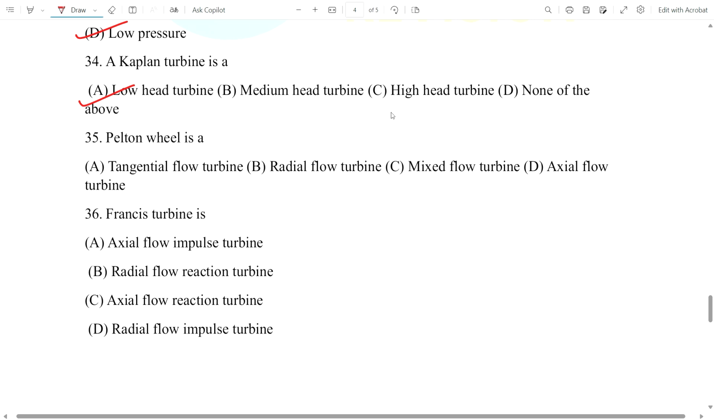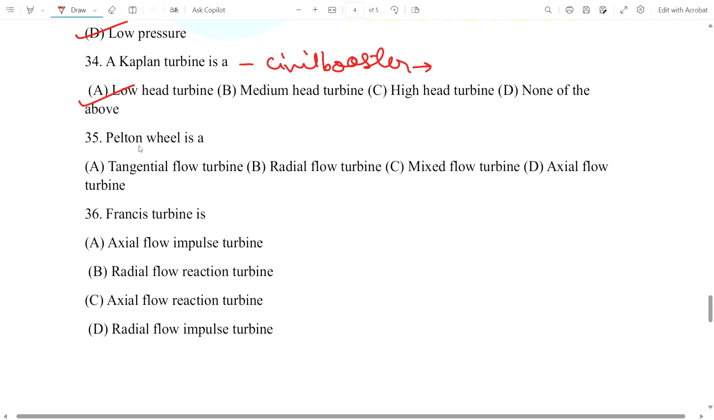You just check the civil booster. From the civil booster you can remember the tables: Kaplan turbine, Pelton wheel, Francis turbine, like that. These are given in the civil booster. You just remember the table. I will just give you the answer. Kaplan turbine is a low head turbine.